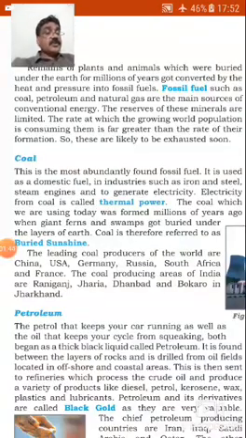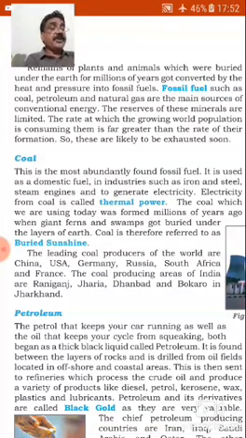Second, we are going to see about the fossil fuels. Remains of plants and animals which are buried under the earth for millions of years got converted by the heat and pressure into fossil fuels. Fossil fuels such as coal, petroleum, and natural gas are the main sources of conventional energy.